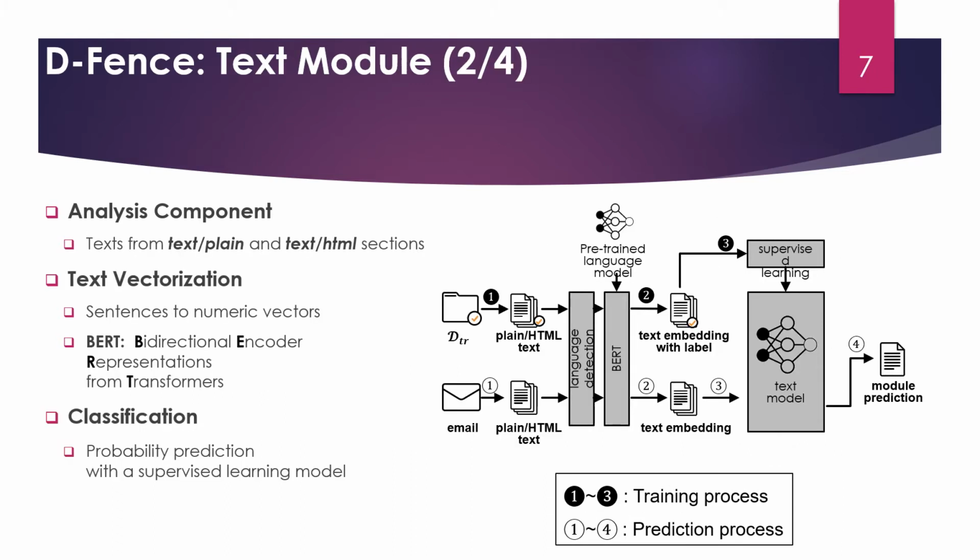In the text module, we adopt BERT, short for Bidirectional Encoder Representations from Transformers, which is a well-known pre-trained language representation. But unlike the generative use cases in other fields, we use BERT as a vectorization method, and the vectors are used as the feature set of supervised learning. So it allows replacing BERT with any other method which converts a text sentence into a numeric vector.